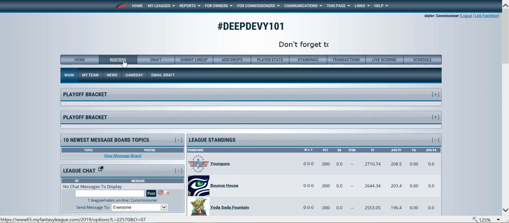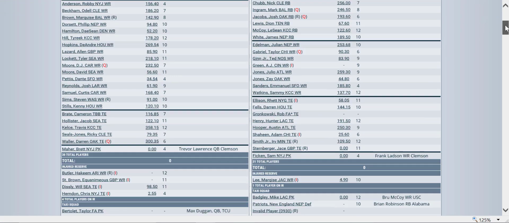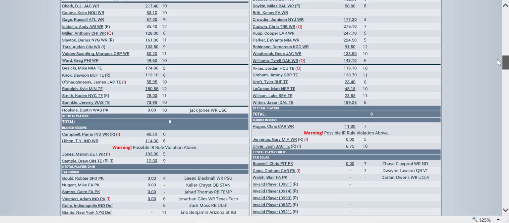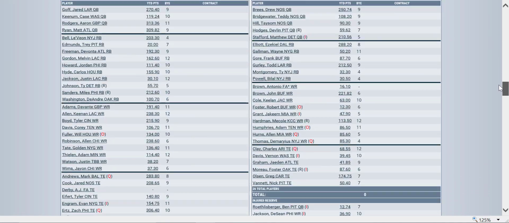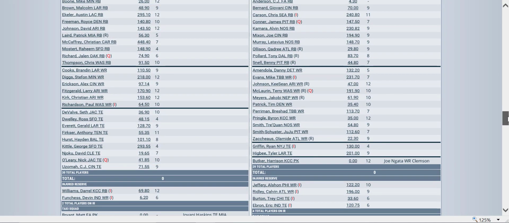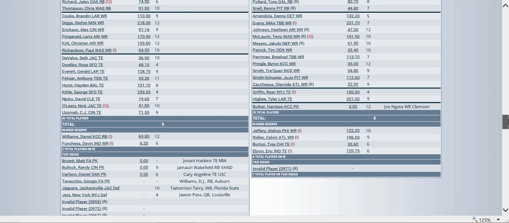So now if I go into the rosters, if I go to Rob Lowe in uniform, I can see that Harrison Butker now says Joe Nagata, wide receiver, Clemson. Much, much easier for owners as well as the commissioner.